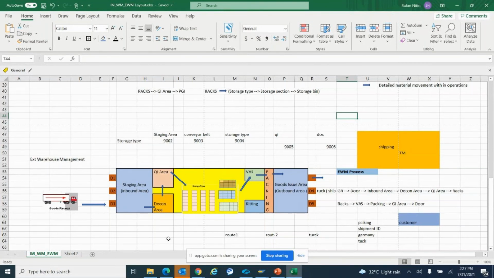I'm not able to use the correct terms. My question is how much time it might take to get through this EWM.